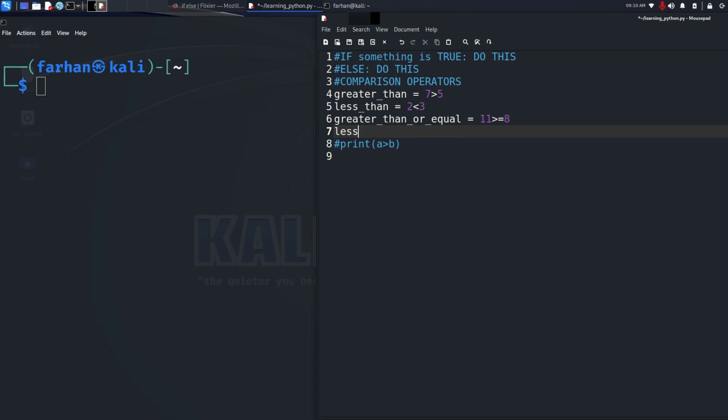Then we have the less than or equal, which would be 6 less than or equal 10. So this statement would be true if this 10 was 11, 12. It would not matter. If the second value was greater than the first value, then this statement would be true.